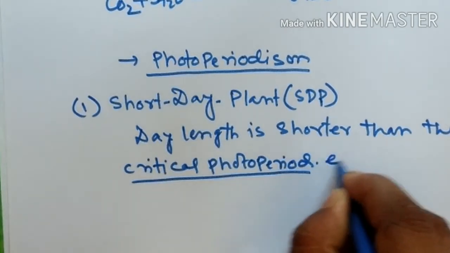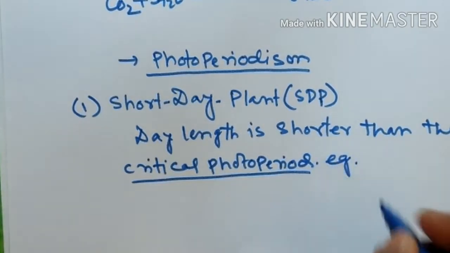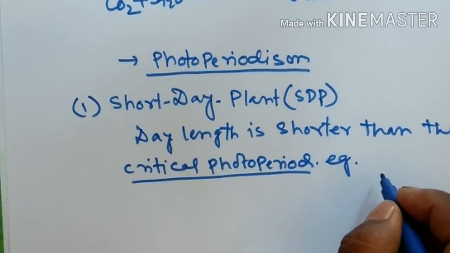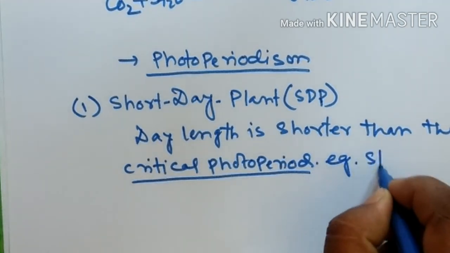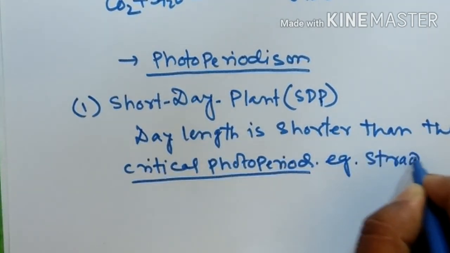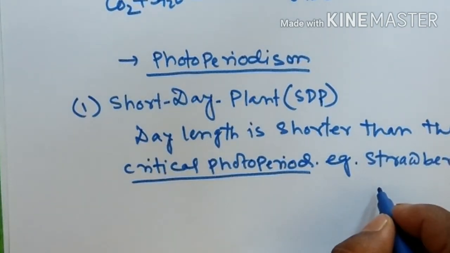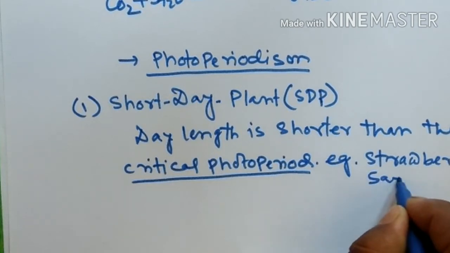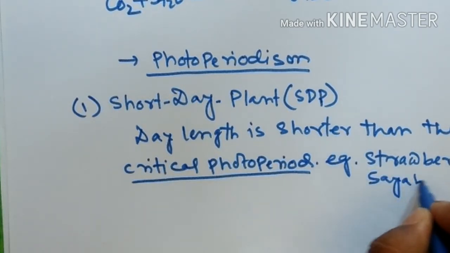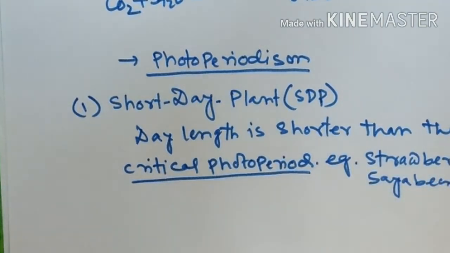Examples of short day plants are strawberry. Then soybean is also an example of short day plant.